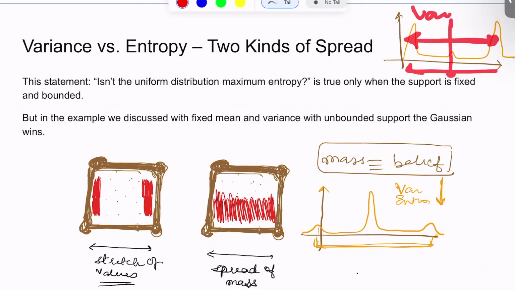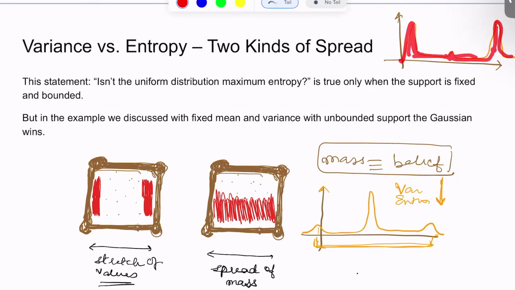So in this case the variance might be huge because the spread of values is huge and the likelihood of outliers is also high. So it means that it might explode. There are chances of variance being higher, but again the entropy might still be lesser because we are trying to put most of the mass at very specific values and not anywhere in this interval. So in this example, variance could be high, but the entropy can still be low.